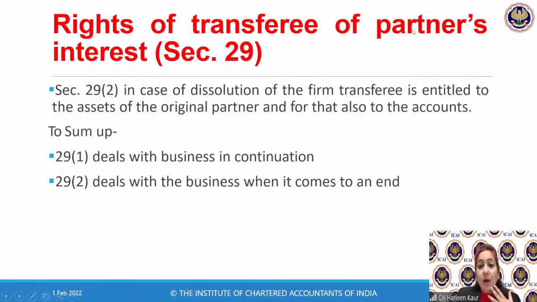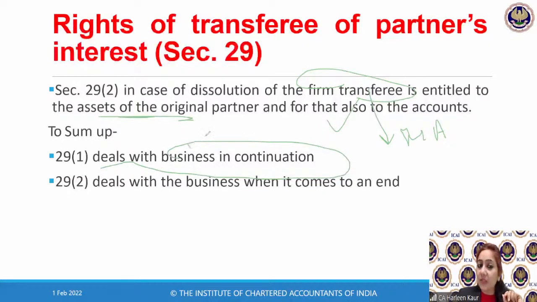Now, what happens if the firm is getting dissolved? It says this transferee, who is the transferee, children? The transferee is Mr. A. This transferee gets all the original assets of the original partner and also gets the right to inspect the books of accounts. Now, this is very, very interesting. Section 29(1) was dealing with the time while the business is being continued, when A cannot inspect the books. He only gets his share of profits.